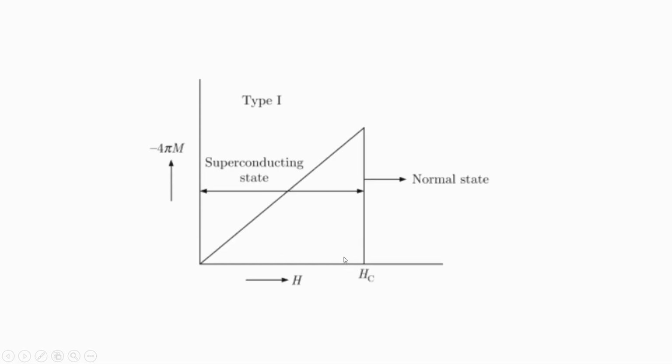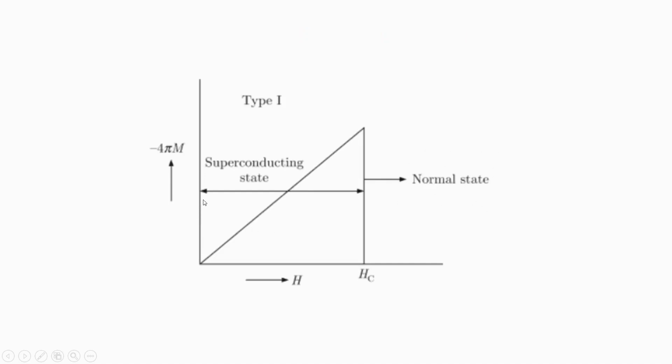This is the magnetization curve of a type 1 superconductor. Along the x-axis we have magnetic field intensity, along the y-axis we have magnetization. Magnetization is -M, because we know that superconductors get magnetized in a direction opposite to that of the magnetic field. So if you keep on increasing the magnetic field intensity, then magnetization also increases, but in the opposite direction. That is why susceptibility is -1, which we have already learned. And as soon as it reaches the critical magnetic field, the susceptibility drops to 0, and above this critical magnetic field the superconductor becomes a normal metal.